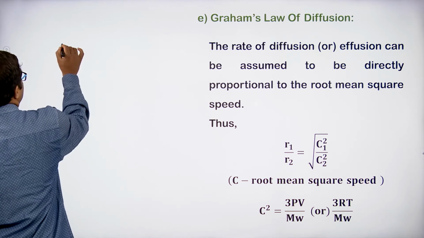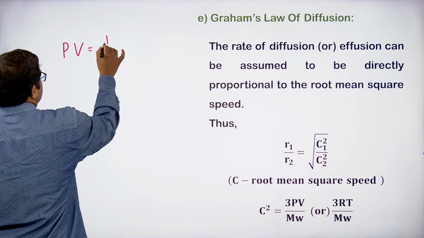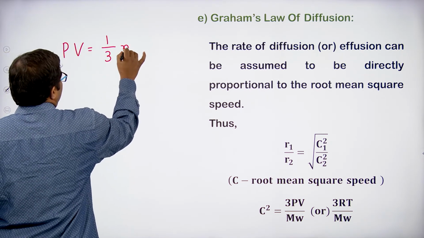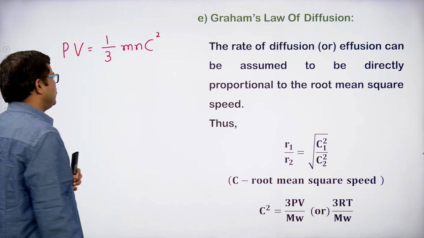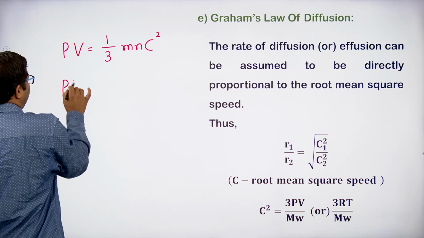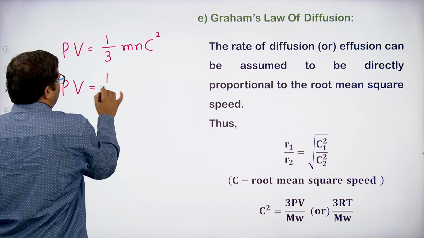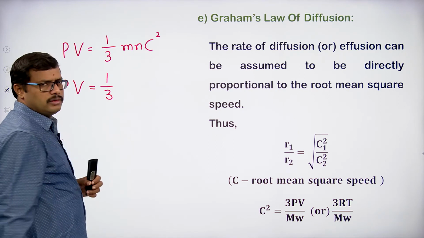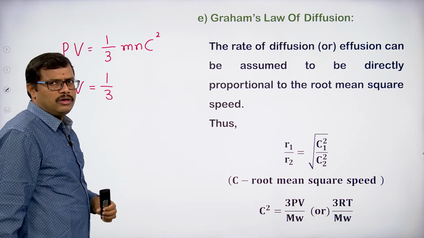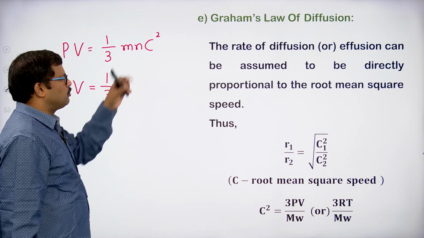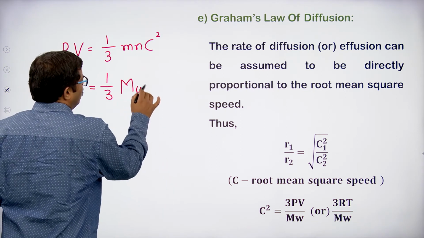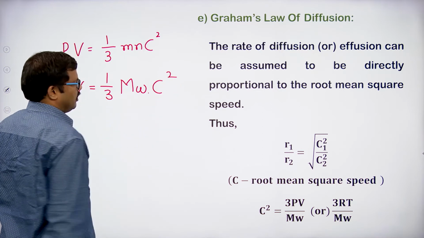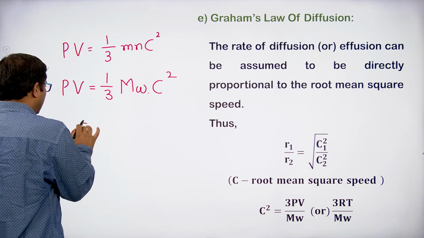We can write it this way. What is the kinetic gas equation? PV equal to 1 by 3 mn C square. If we write the product small m into small n, that is the molecular mass, so it will be PV equal to 1 by 3 mW into C square.